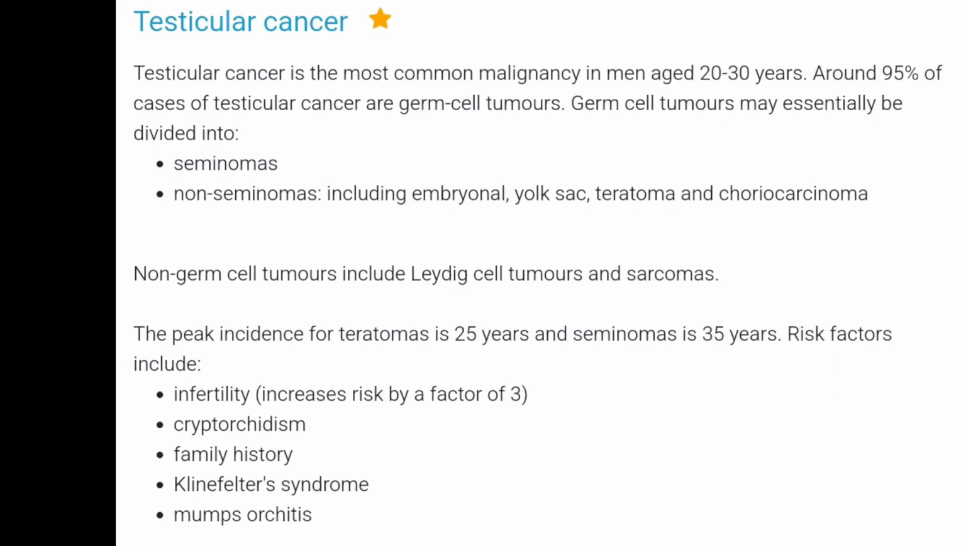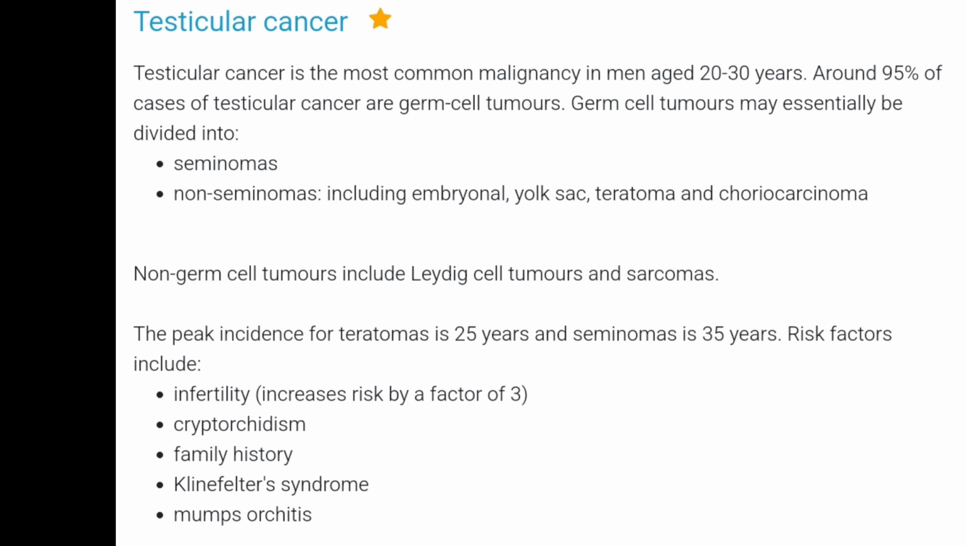Then is testicular cancer, which is very common malignancy at the age of 20 to 30 years. And there are two type of tumors, germ cell tumors and non-germ cells. Germ cells tumors, they have two subtypes, seminomas and non-seminomas. Non-seminomas include choriocarcinoma, yolk sac tumor, and teratoma and embryonal carcinoma. While non-germ cell tumor, it include Leydig cell tumor and sarcoma. Now, the peak incidence for teratoma is 25 and for seminoma it is 35.